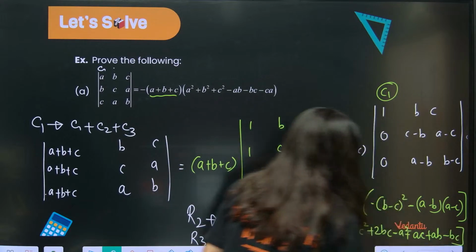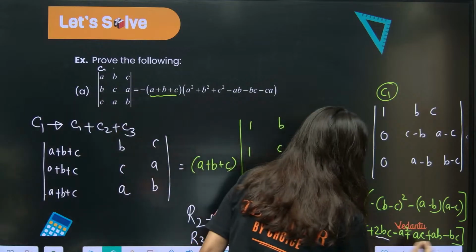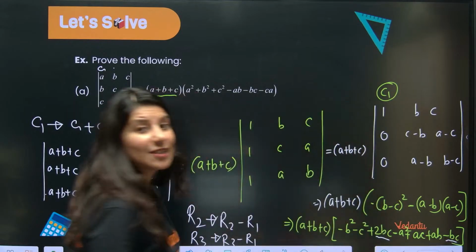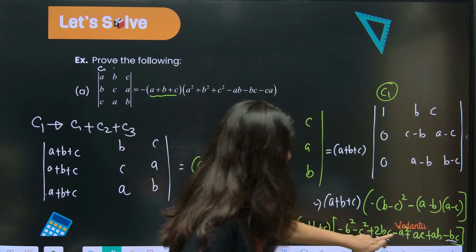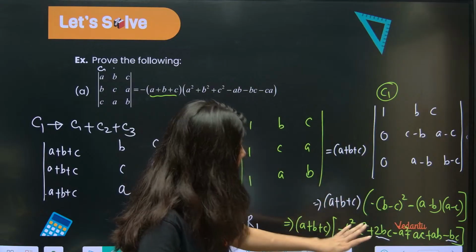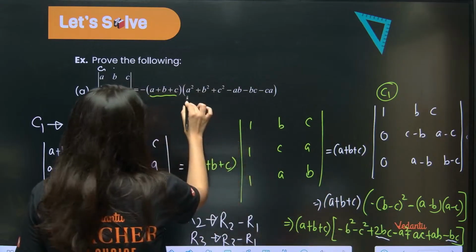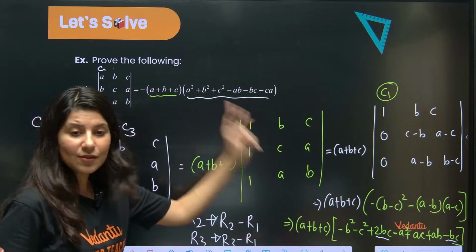This is what you are going to get. Now tell me, what are you going to get? 2BC and minus BC, so this is plus BC. So plus AB plus AC plus BC minus A square minus B square minus C square is nothing but this only. If you take the minus sign out, this is this only. Matching or not?